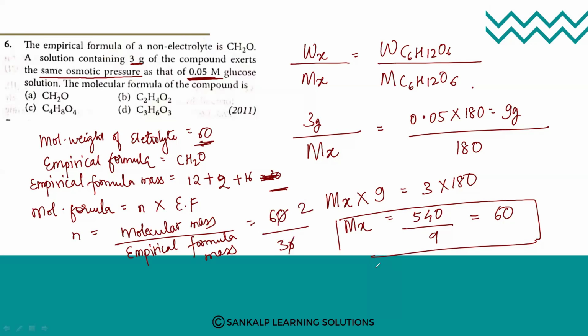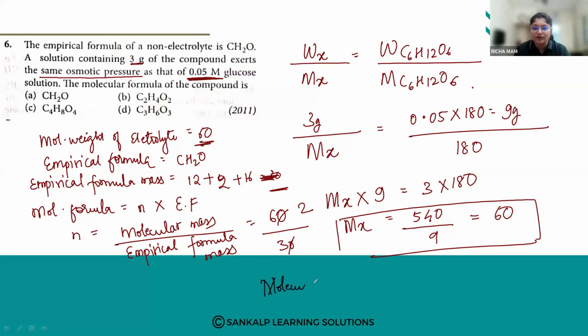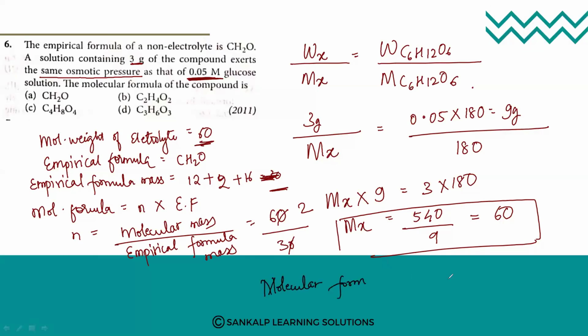Yes. So let us find out the molecular formula. So the molecular formula, Option B, is 2 into CH2O. So that is C2H4O2.